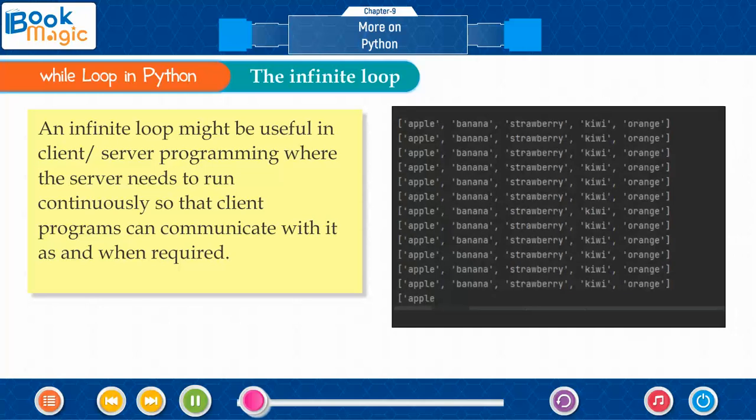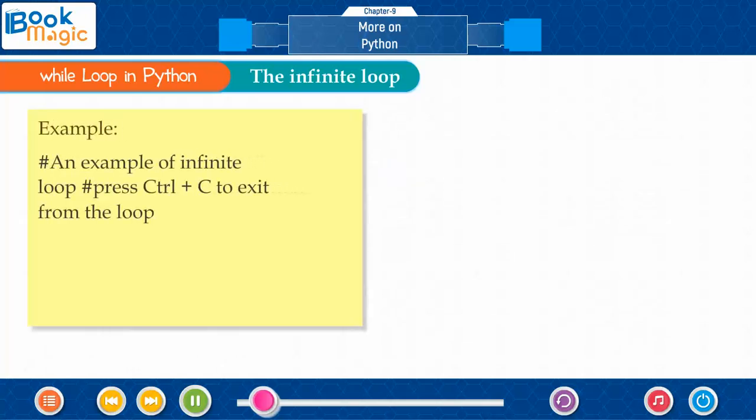An infinite loop might be useful in client or server programming, where the server needs to run continuously so that client programs can communicate with it as and when required. Example: an example of an infinite loop. Press Ctrl+C to exit from the loop.